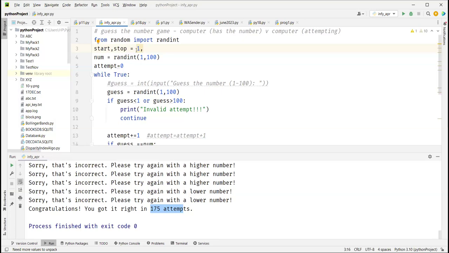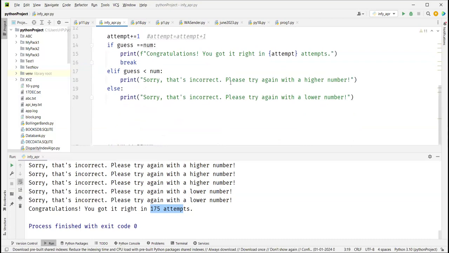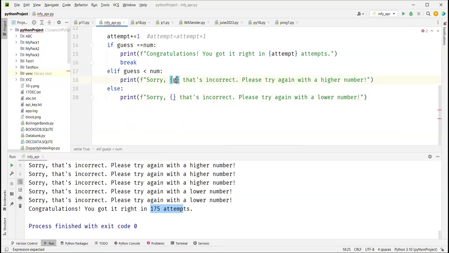Now, if you want to see that, I can give the value here. We can put the guess value here. So we'll put f, and I'll say guess, right? So let's print and see.